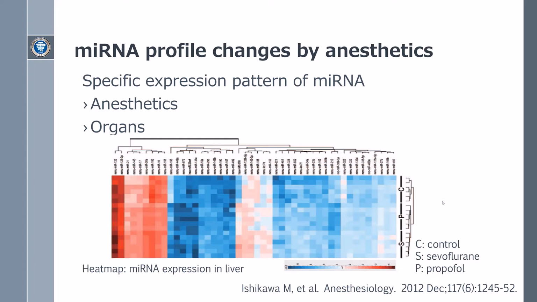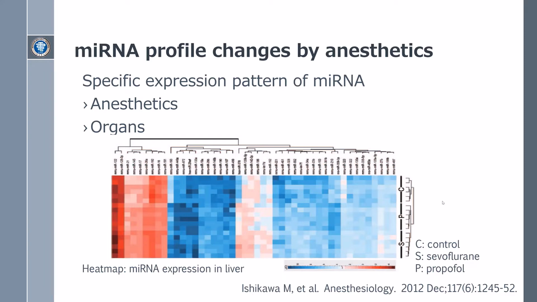Some microRNA profiling studies have shown that both Sevoflurane and Propofol affect microRNA expressions in the liver, lung, and brain, and reported changes of 50% to 80% under anesthesia. There is a specific pattern of expression after each type of anesthetic exposure in each organ. However, the pattern is not altered by the anesthetic concentration.